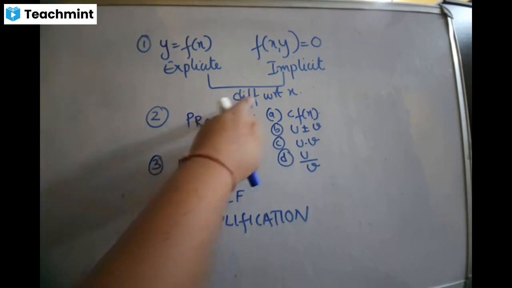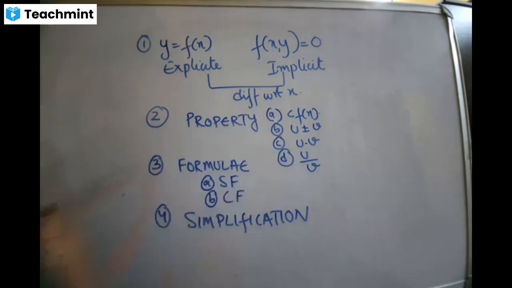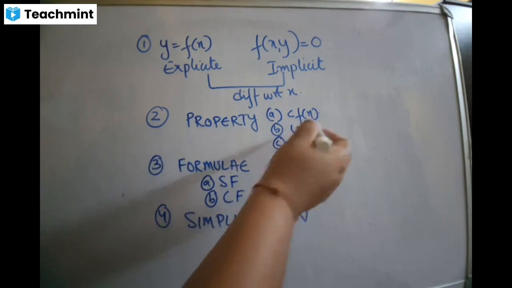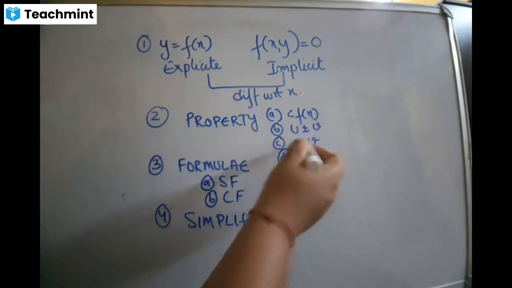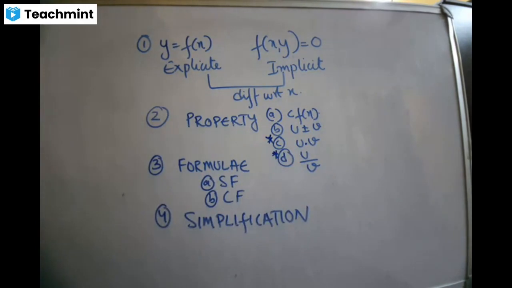So when you differentiate with respect to x the first thing that should come to your mind is property. If there is a constant, the constant goes in front; if there is plus or minus, differentiate each one separately. If there is a multiplication sign, product rule; if there is a division sign, quotient rule. So once you apply the property then you have to apply the formula, and when you are about to apply the formula just ask yourself the question, does this function come under the 11 formulas which I have given?